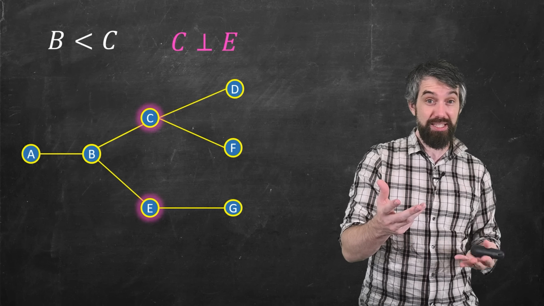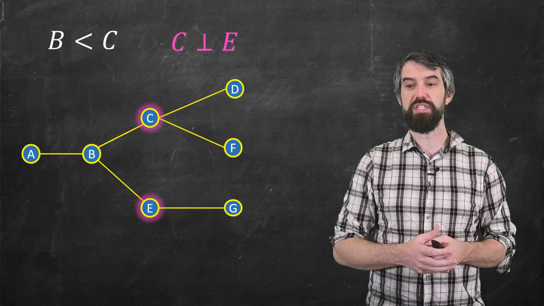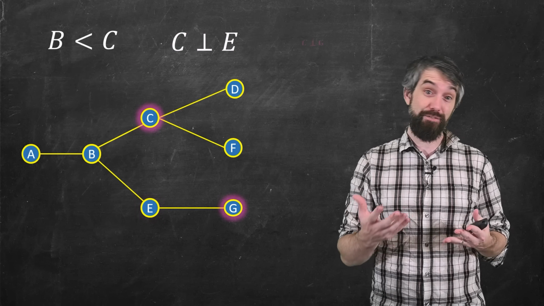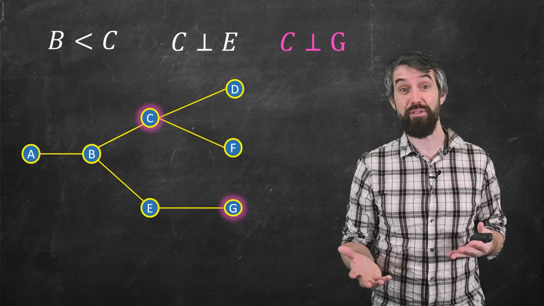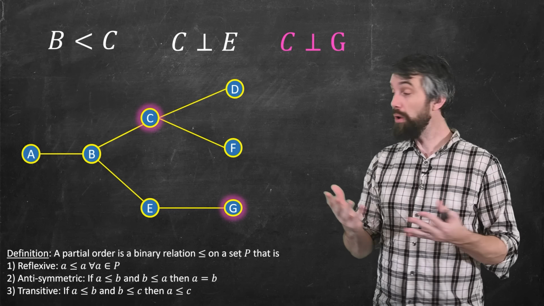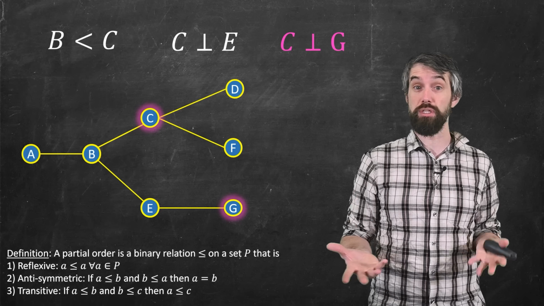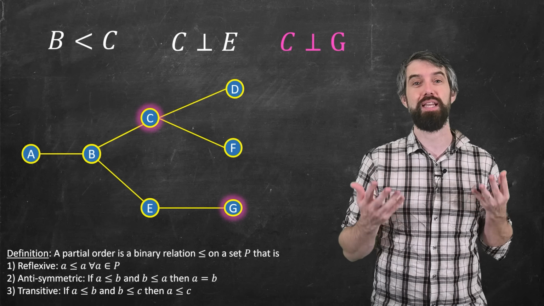It's not that C is less than E or that E is less than C, there's just no way to compare them. Even if you go to something like C and G, the fact that G is further to the right is irrelevant. They're on different pathways, they're incomparable. And so we will call this a poset for partially ordered set. And structures like this come up all over the place in mathematics.